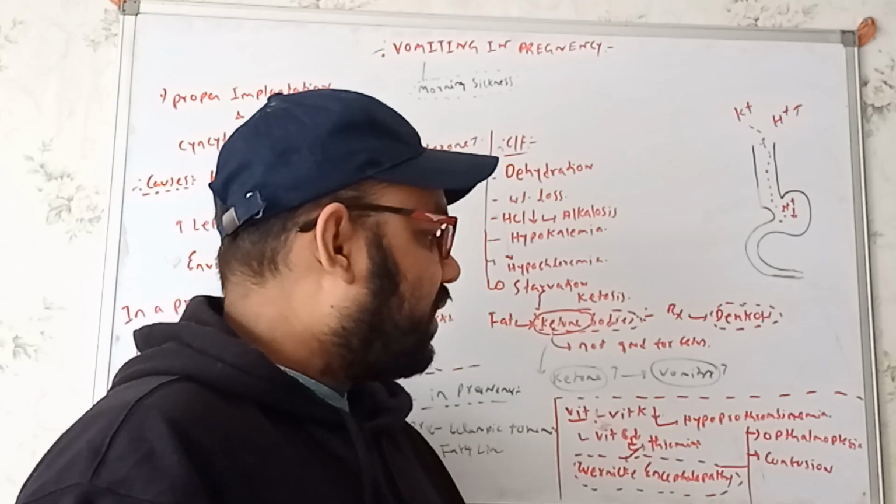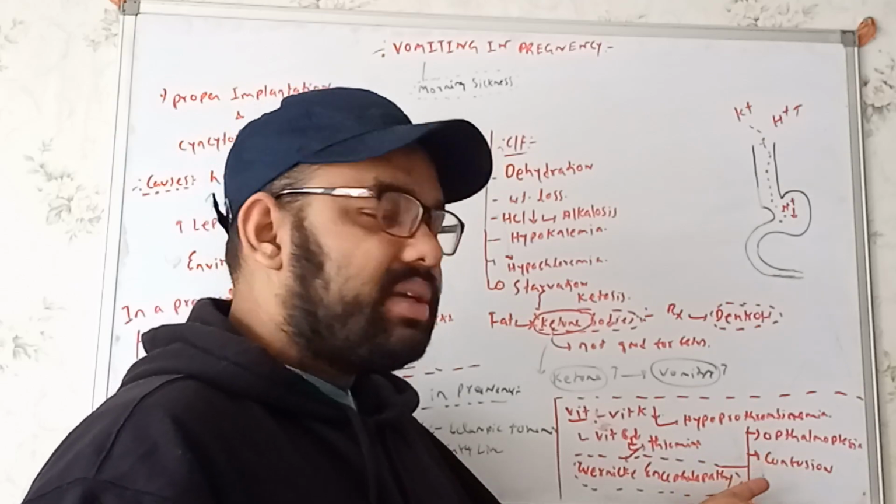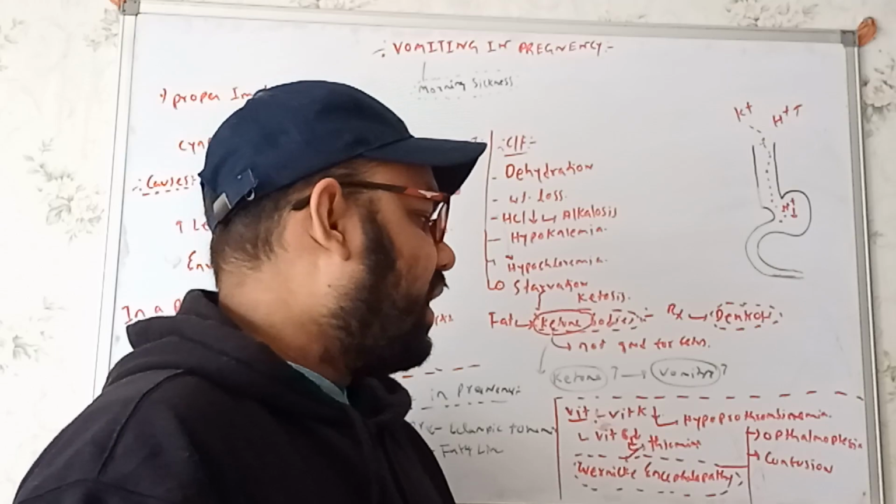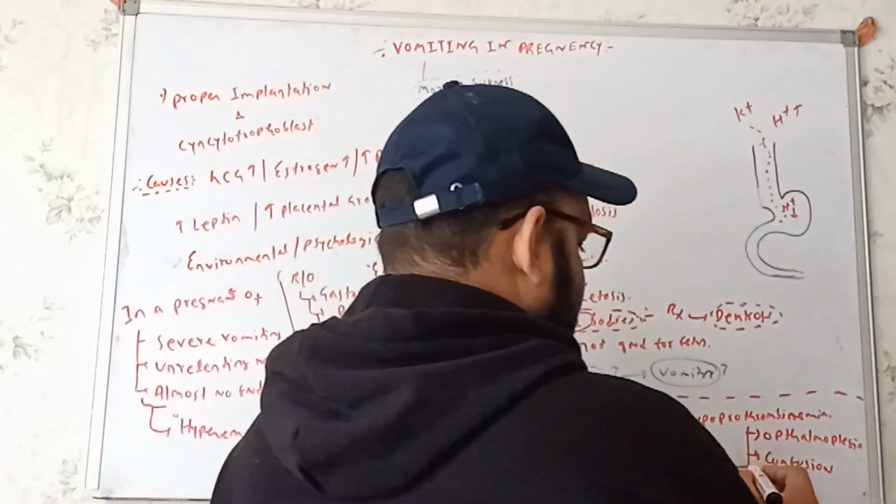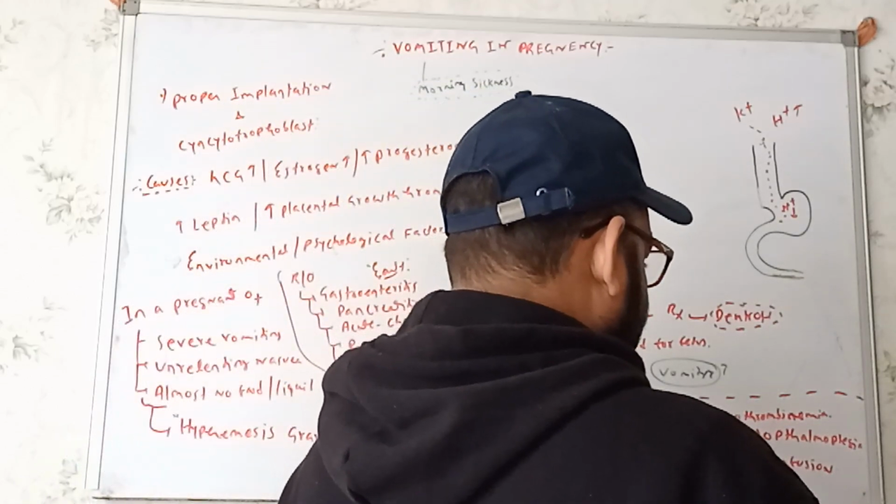In these cases, we'll get to see the triad: ophthalmoplegia, confusion, and another one is the ataxia.